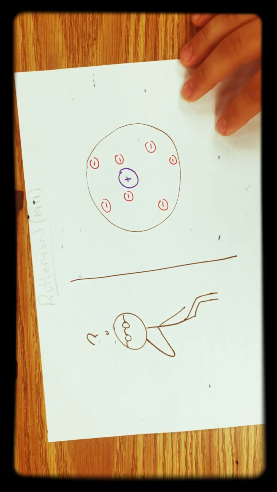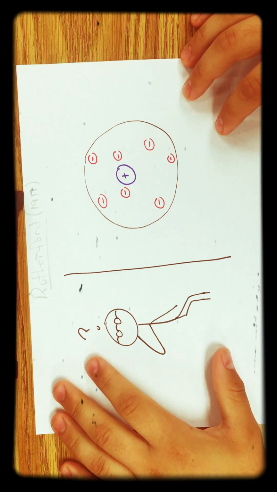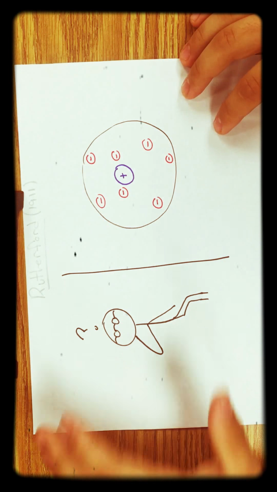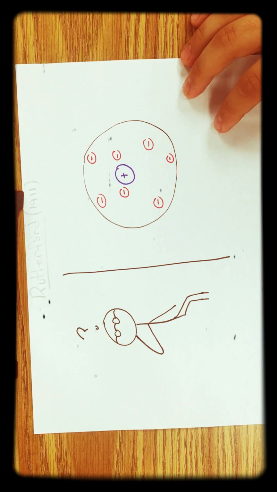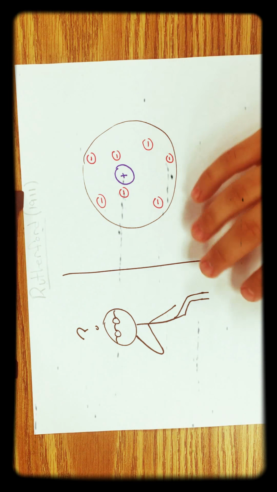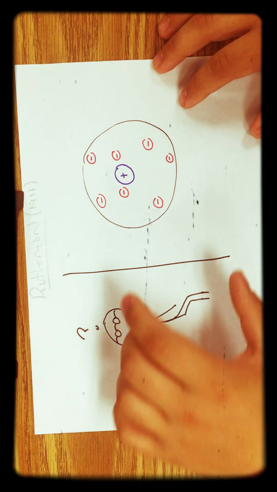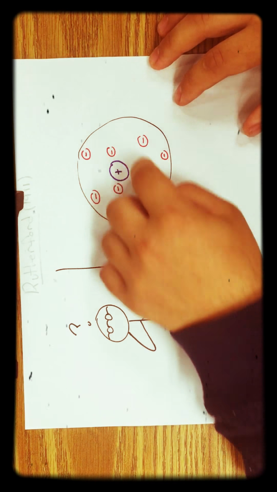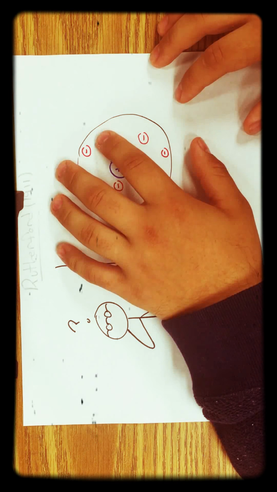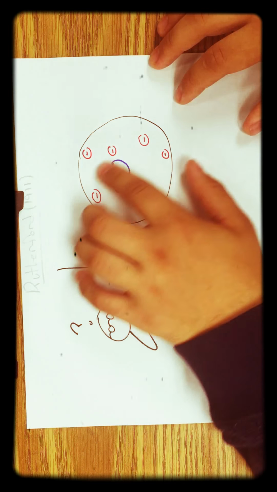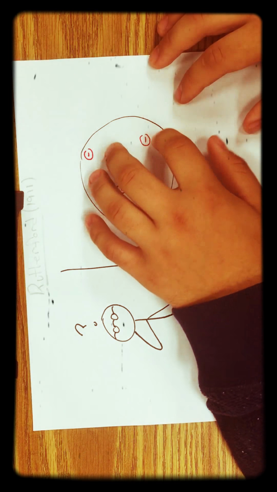Then in 1911 came Rutherford with the gold foil experiment. He believed that there were positive charges concentrated in a small nucleus. He came up with the idea there was a nucleus that controlled all the negative electrons. And he also believed that the atom was mostly empty space.